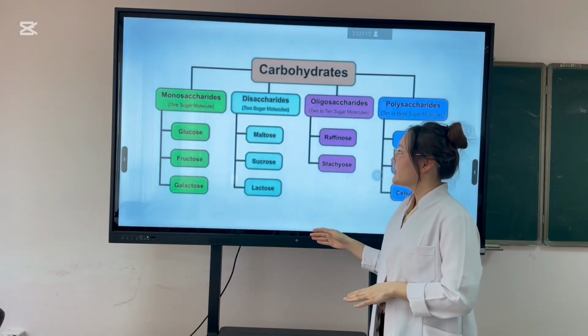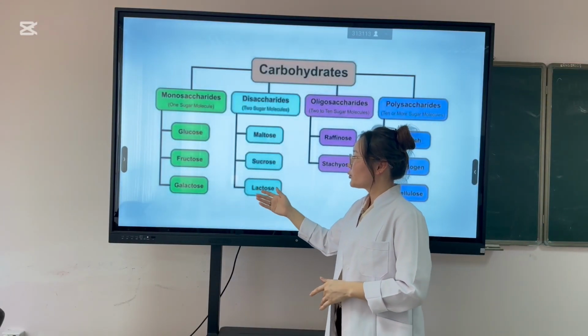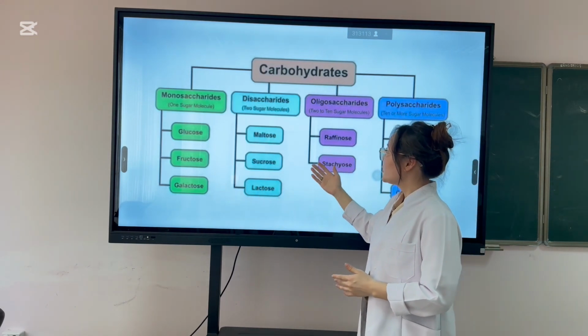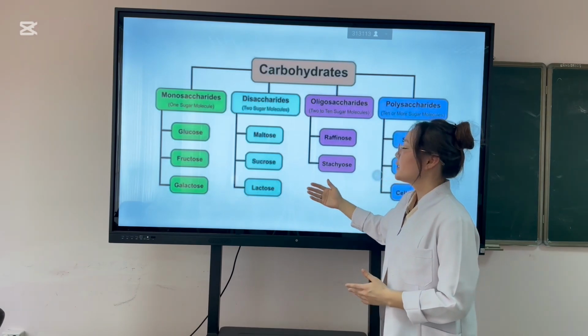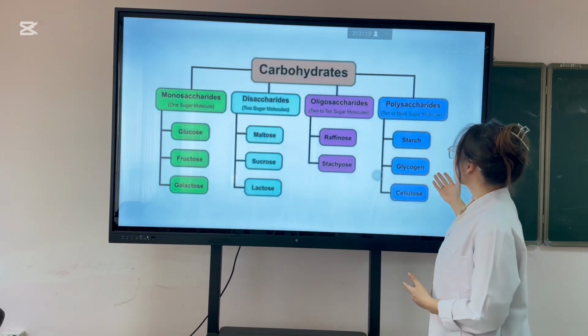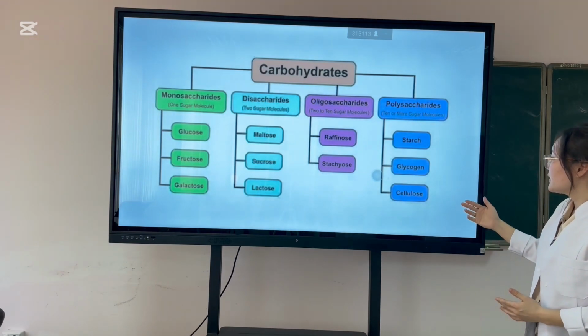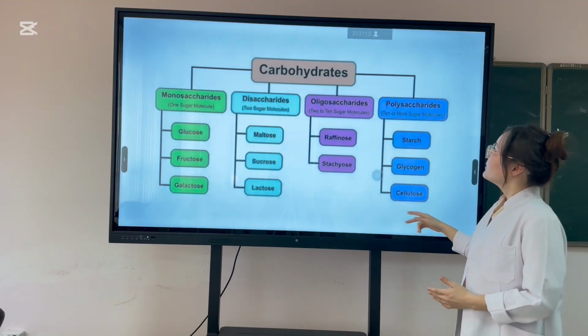Monosaccharides: glucose, fructose, and galactose. Disaccharides: maltose, sucrose, and lactose. And polysaccharides such as glycogen and cellulose.